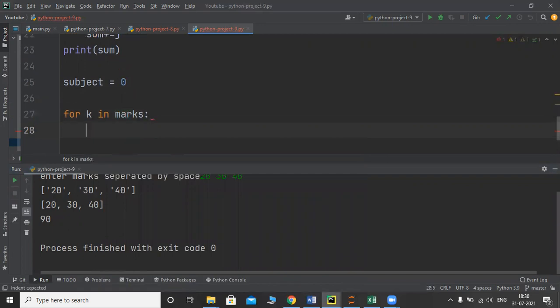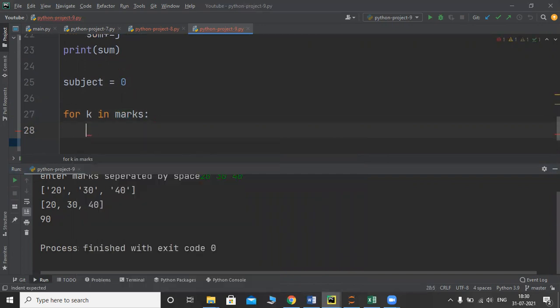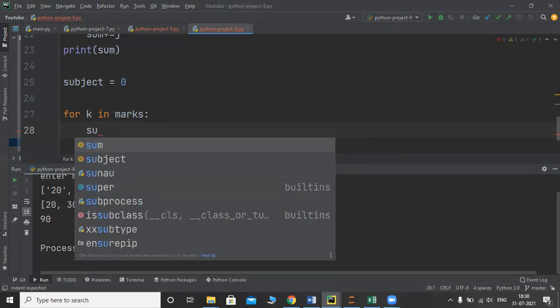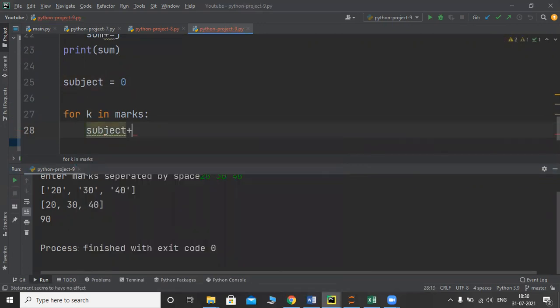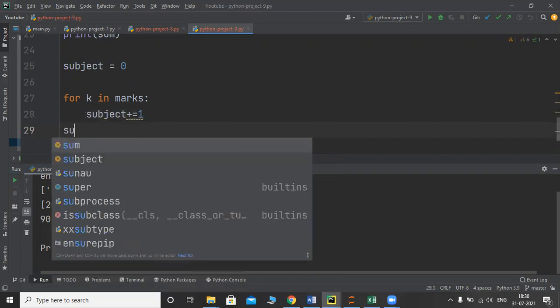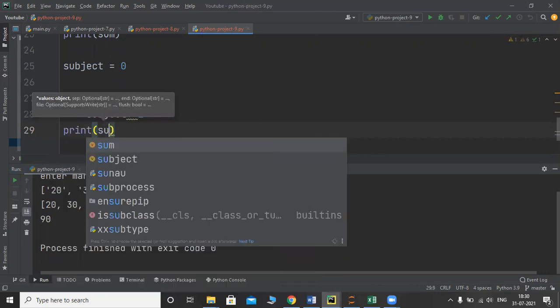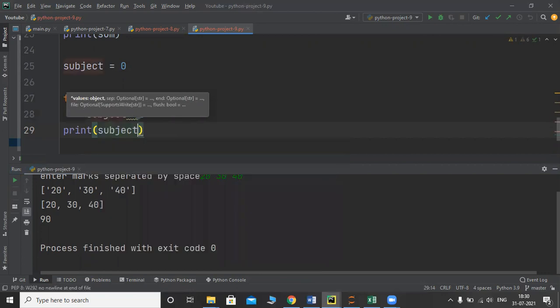For k in marks, what I want to do, it is not k plus, subjects plus equals 1. We are going to increment every time. Now I will print subjects. Let us use subjects.